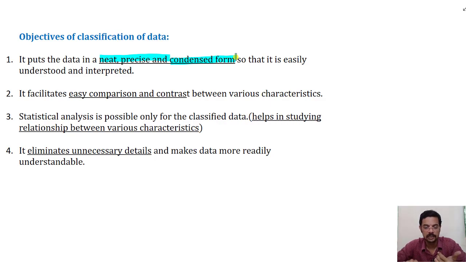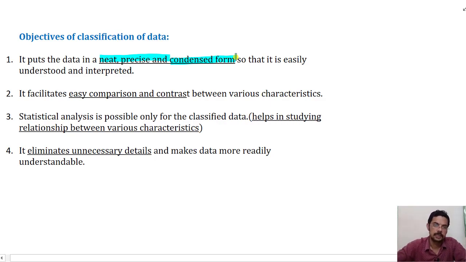Collected data should be interpreted properly, so it is organized. Second, classification will facilitate easy comparison and contrast between various characteristics. We can compare how many similarities and differences there are. Comparison means we will find out similarities, and contrast means we shall find out differences between various characteristics in the situation or case.